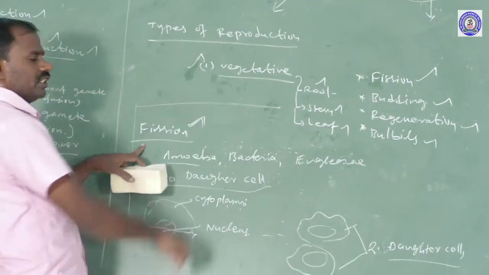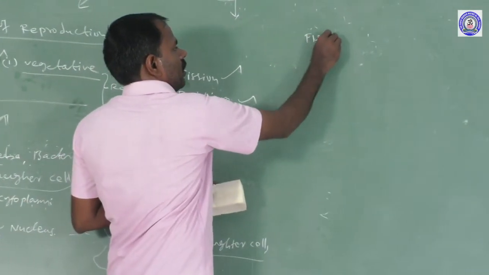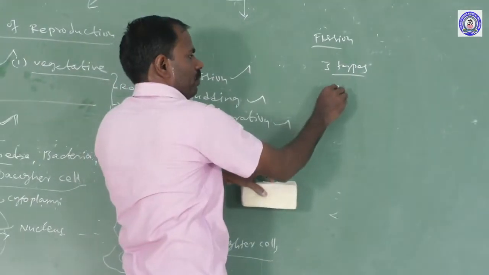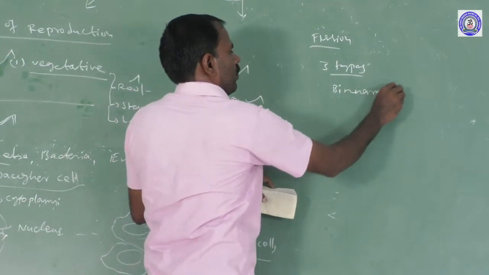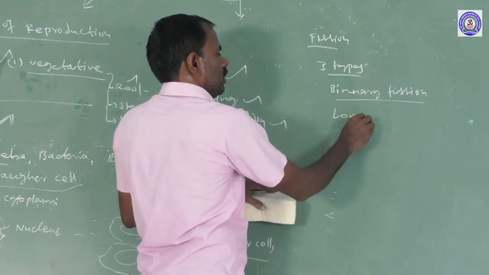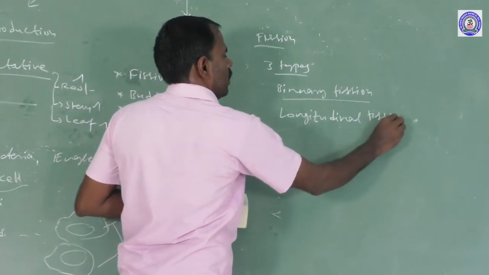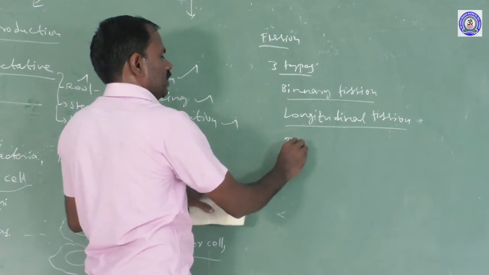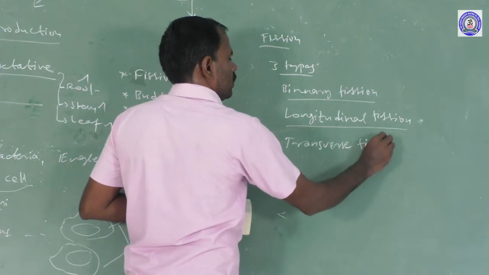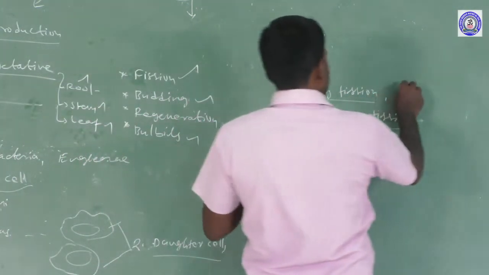That is called fission. There are three types of fission. The first one is binary fission, the second one is longitudinal fission, and the third one is transverse fission. For example, binary fission occurs in bacteria.